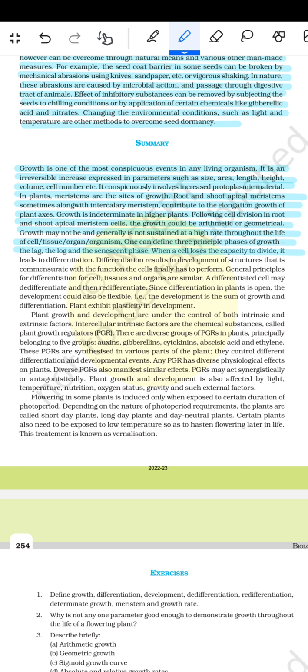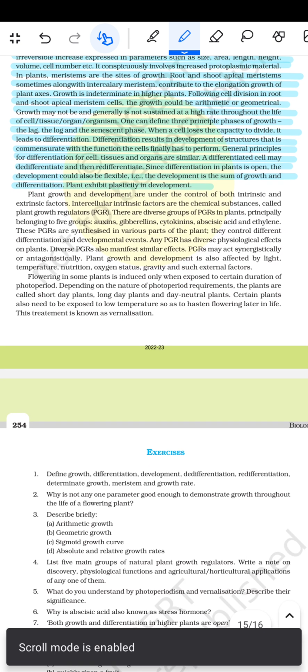When a cell loses the capacity to divide, it leads to differentiation. Differentiation results in the development of a structure that is commensurate with the function the cell finally has to perform. The general principles of differentiation for the cell, tissue, and organs are similar. A differentiated cell may de-differentiate and then re-differentiate. Since differentiation in plants is open, the development could also be flexible. That means development is the sum of growth and differentiation. Plants exhibit plasticity in development.